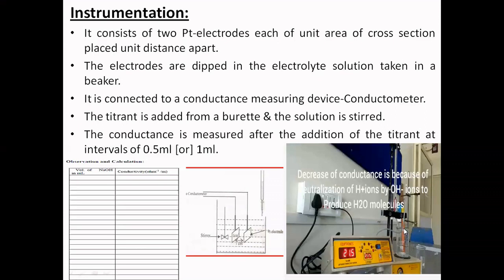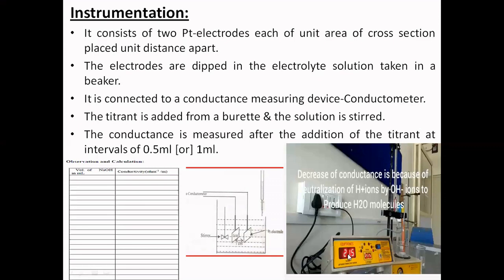The moment you dip the conductivity cell in either a single acid or a mixture of acids, you need to note down the initial reading first. That you need to record. It means the zero addition reading. Then after every incremental addition of 0.5 ml into your analyte solution taken in the beaker, it needs to be stirred well. How? By keeping one straw and gently blowing, you mix; whenever you blow, bubbles come. So it will mix the analyte solution and the titrant you are adding from the burette together.